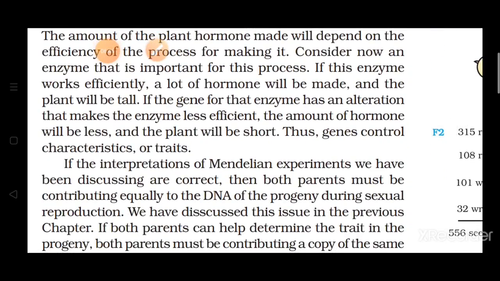Now if we talk about this experiment, then we have come across that both the parents equally participate in the production of young ones. Now if we talk about the traits, और अगर हम traits की भी बात करते हैं, then also we can say that both the parents are equally contributing, for the production of a particular trait or particular characteristic.